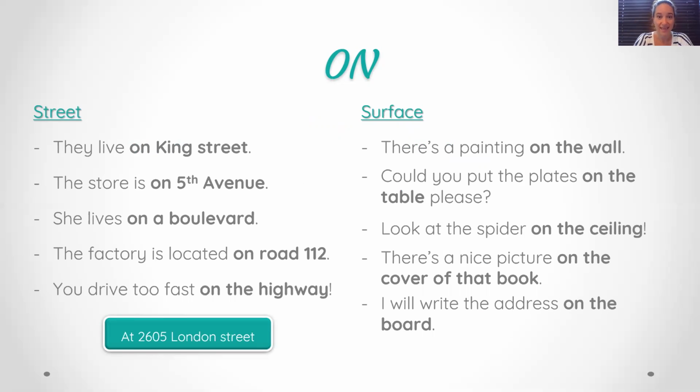Great. Now, we'll use on with streets and a surface. A surface: a floor, a wall, a paper, a book, etc. So for streets, we'll say they live on King Street. So as I said earlier, if you have the number and the name of the street, you will use at. But if it's only the name of the street, it's on. And again, there is no movement here. We'll stay in the non-movement.